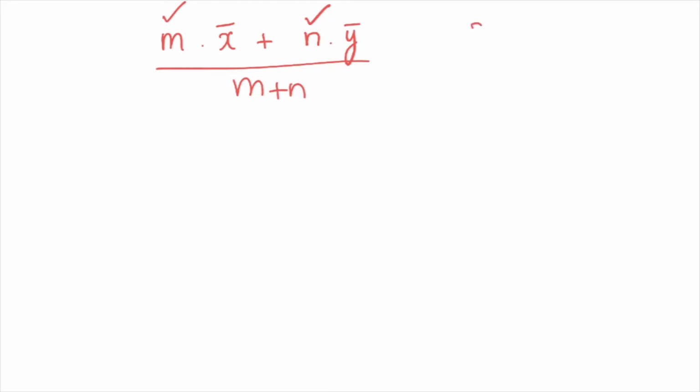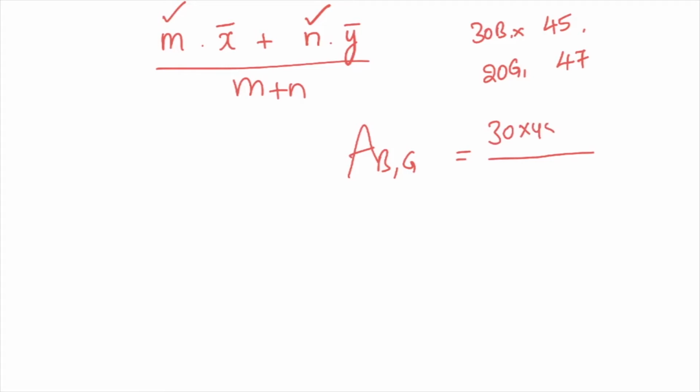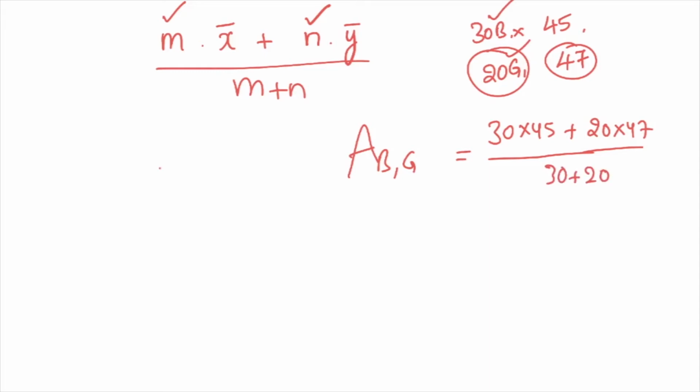For example, there are 30 boys whose average marks are 45 and there are 20 girls whose average marks are 47. Average of the class, boys and girls both, is equal to 30 boys into 45, plus 20 girls into their average, 20 into 47, divided by 30 boys plus 20 girls, 30 plus 20. So this is the formula for combined average or combined mean.